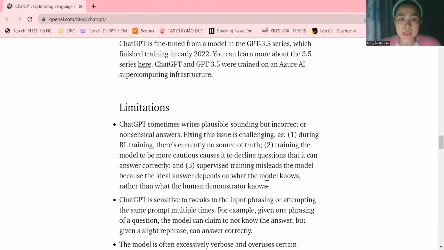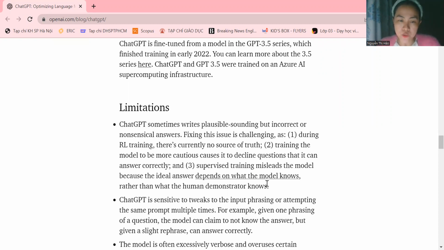Limitations. ChatGPT sometimes writes plausible-sounding but incorrect or nonsensical answers. Fixing this issue is challenging, as number one, during RL training, there is currently no source of truth. Number two, training the model to be more cautious causes it to decline questions that it can answer correctly. And number three, supervised training misleads the model because the ideal answer depends on what the model knows rather than what the human demonstrator knows.